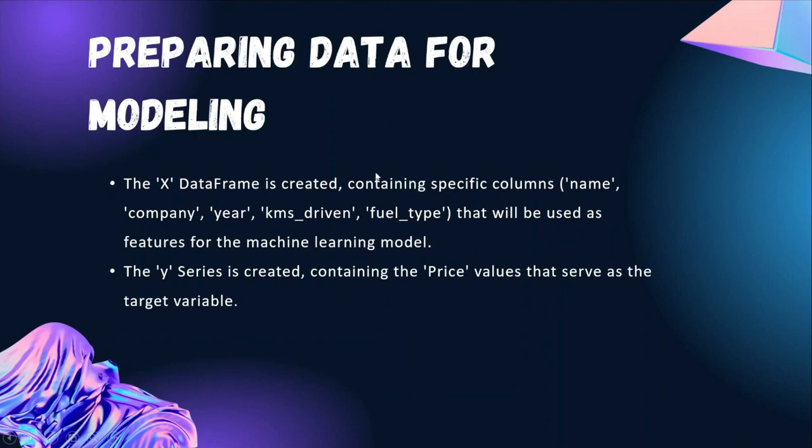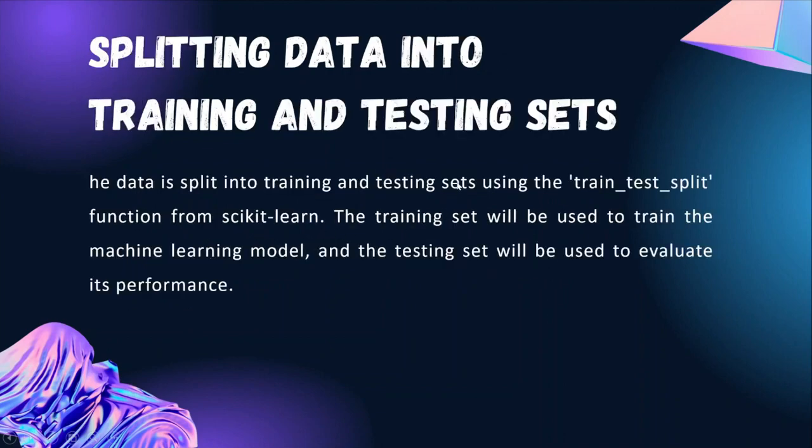The next step is to prepare for data modeling. We have assigned an X data frame with name, company, year, kilometers driven, and fuel type of the car, and the Y series is to predict the price of the car. We have split the dataset into an 80-20 training and testing ratio.